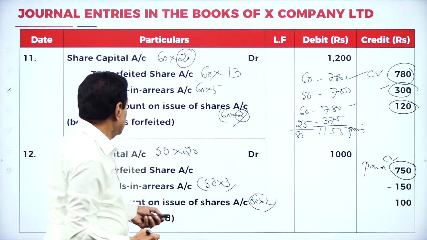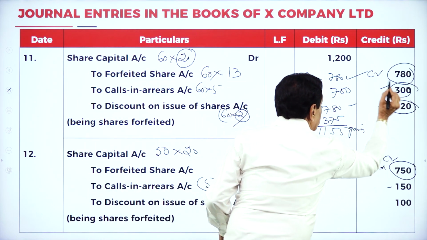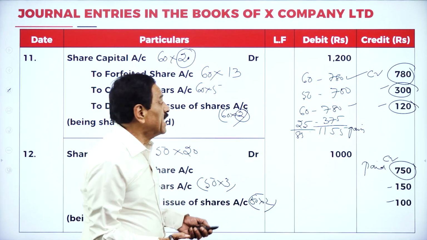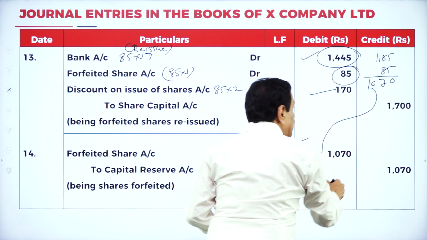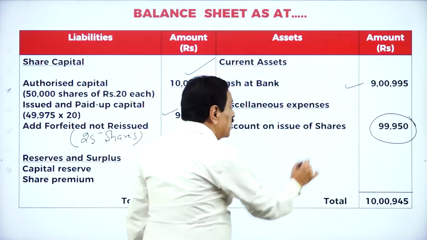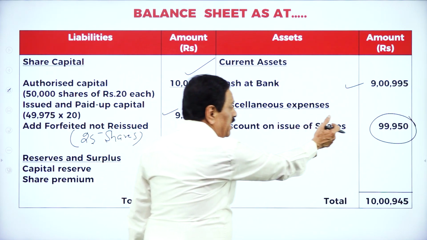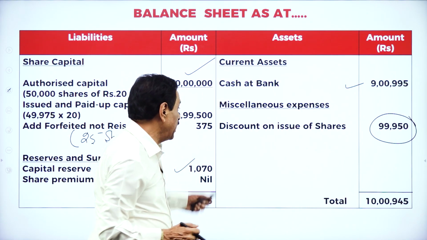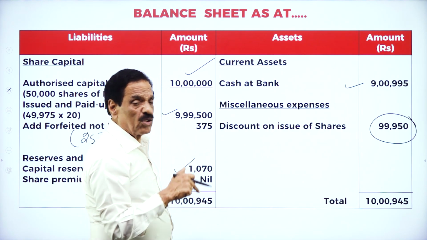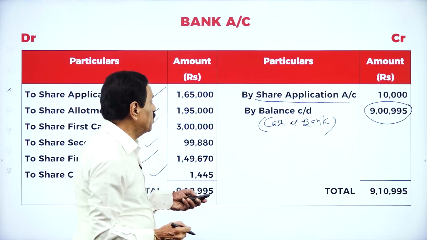Then see the other discounts here. On the credit side, share discount is 120 and 100, so 220 has been credited. Then here 85 has been debited. 220 has been credited and 85 has been debited. The difference is 99,950. 1 lakh is the debit entry, and the final entry is 99,950 as discount on shares. That is 1 lakh plus the credit entry minus the debit entry. The balance is how much? 99,950. If you want, I can show you once again.